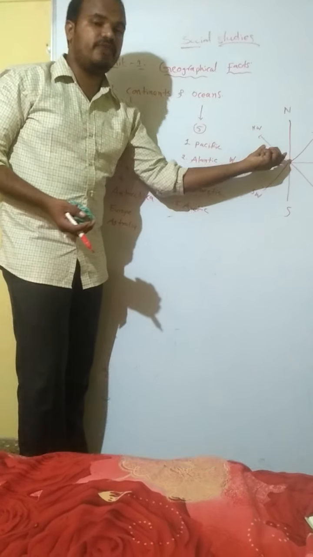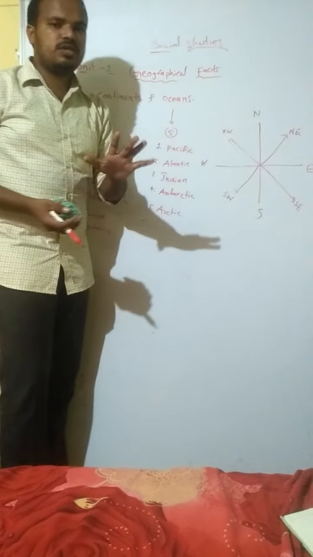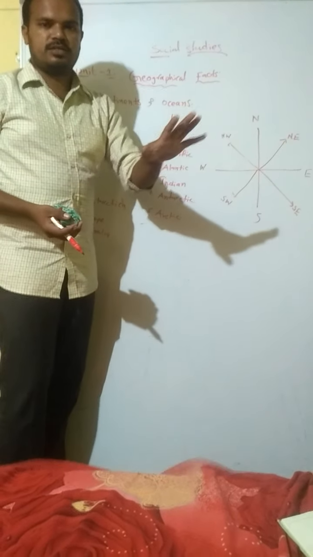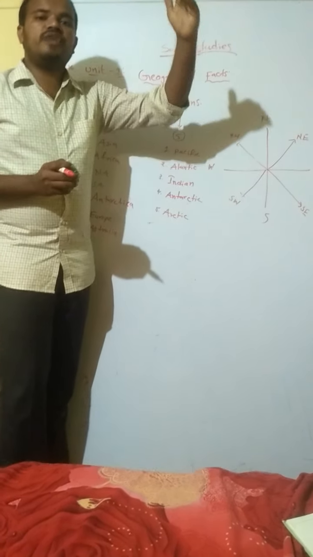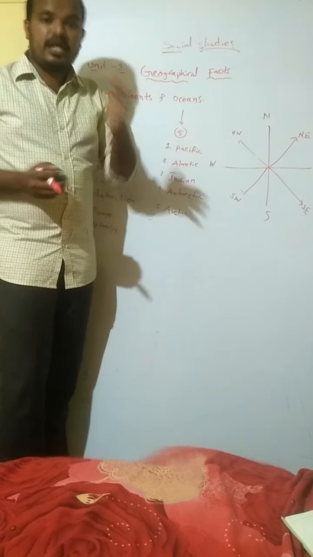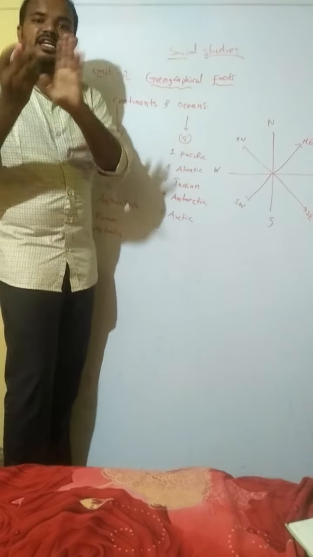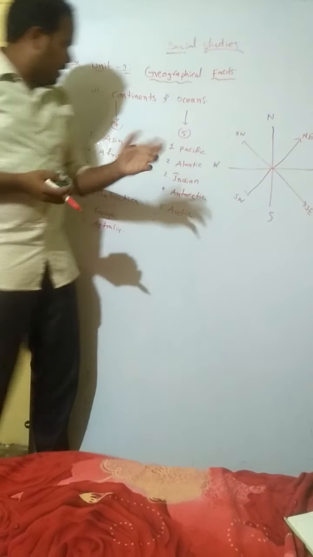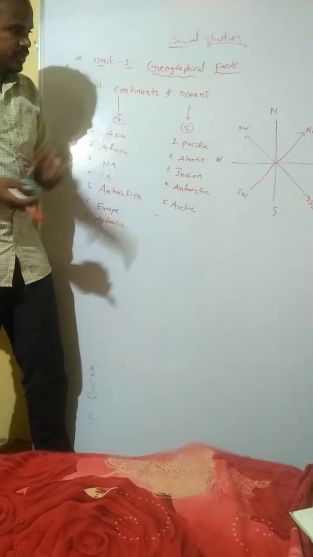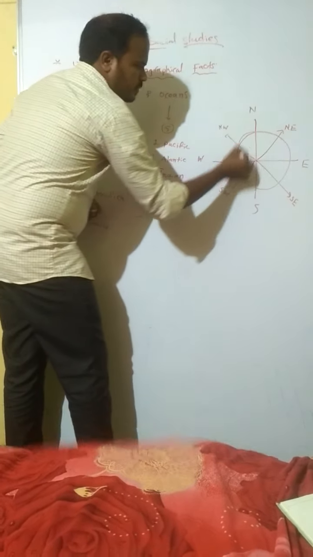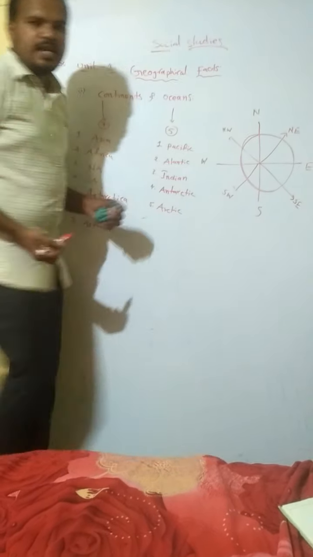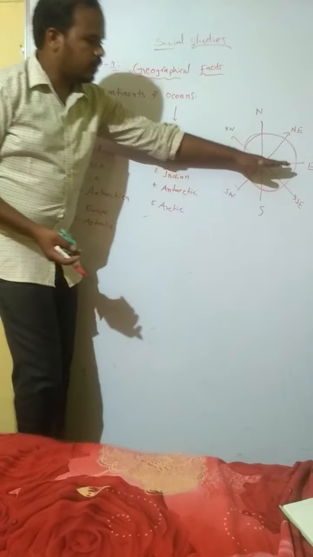Why am I giving you this? Suppose you want to represent anything, for example your house. In the north direction, what is there? In the south direction, what is there? In the east direction, what is there? Likewise, suppose you take this as our earth.